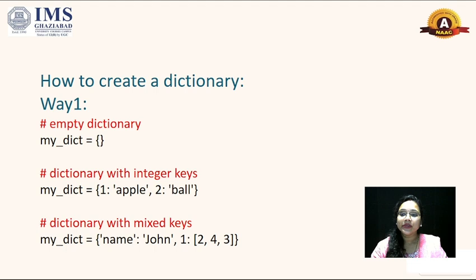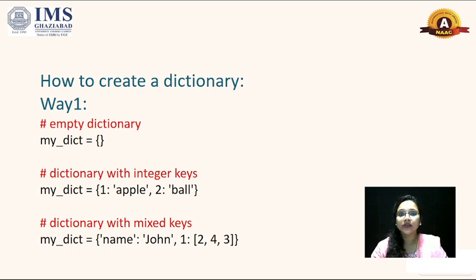If you want to create a dictionary with integer keys, then you can write the dictionary name is equal to a key and then its value, then a comma, then the second key and its value. Like here, 1 and 2 are keys and their values are apple and ball.